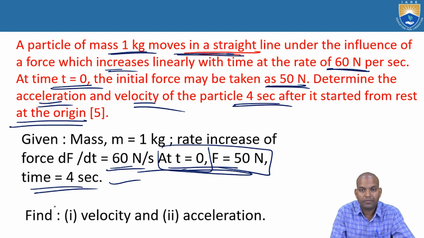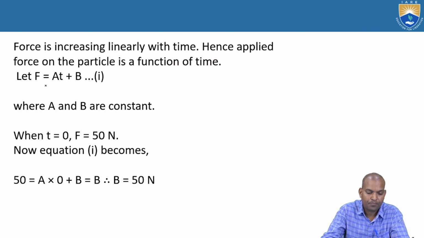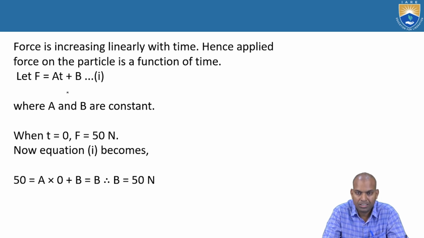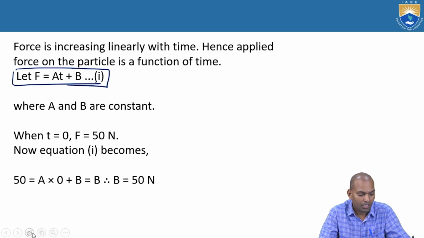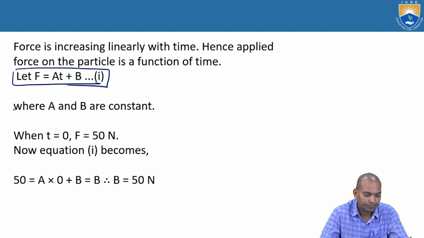Now we have to find the velocity and acceleration. First, force is increasing linearly with time, hence the applied force on the particle is a function of time, that is F equal to at plus b. This is equation 1, where a and b are constants. We substitute when time t equal to 0, F equal to 15 newtons, that means b equal to 15 newtons.